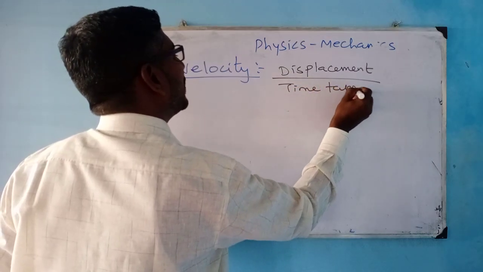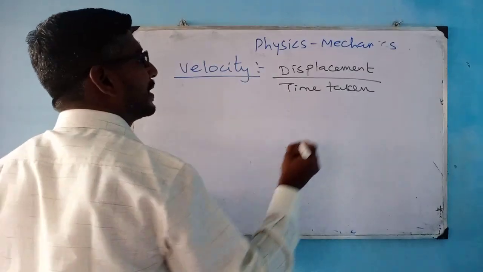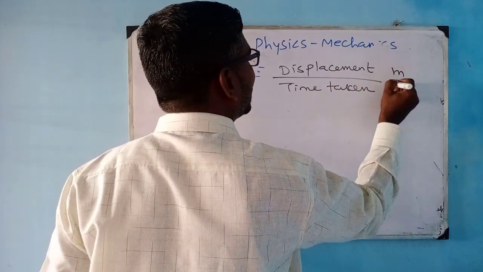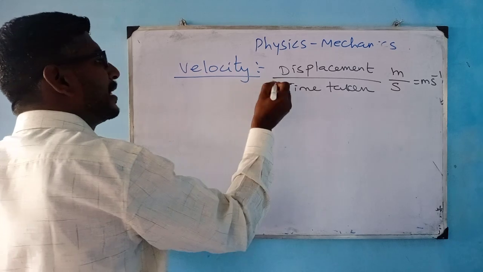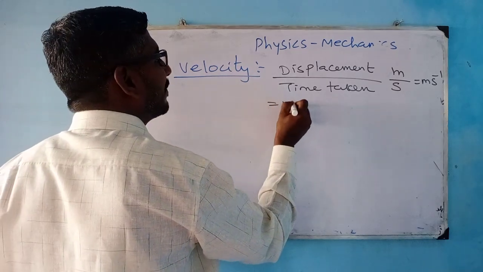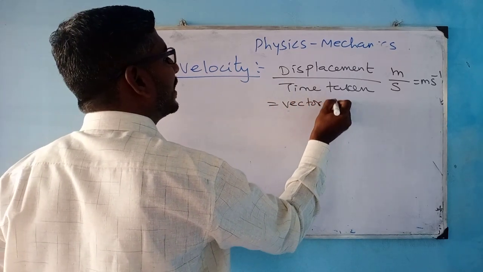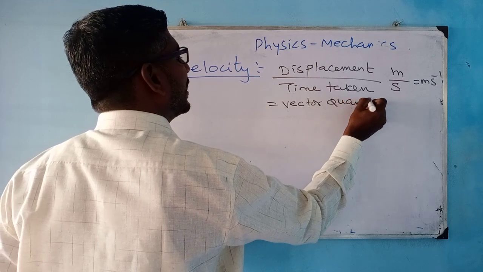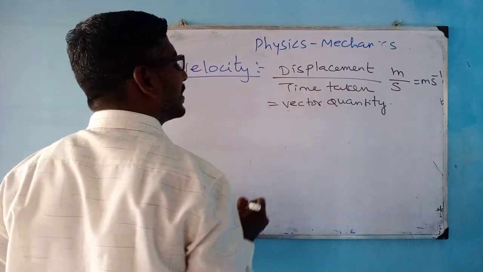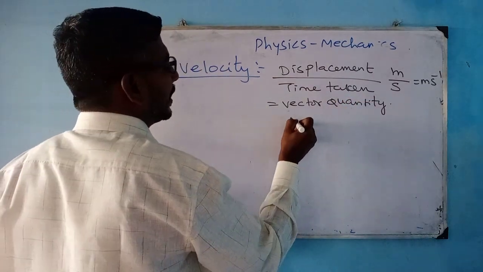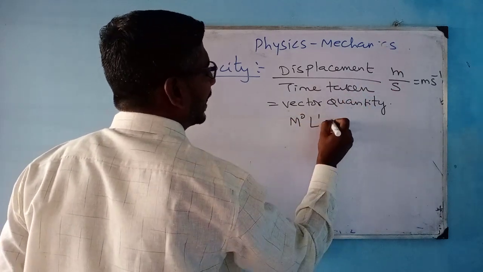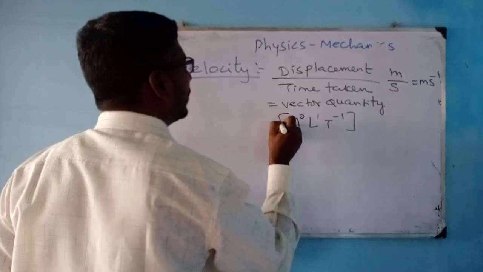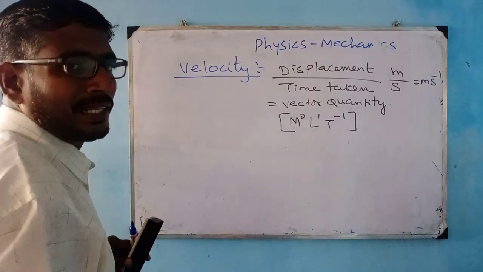What is this displacement by time taken? Displacement is in meter, time taken is in seconds. Again, it is meter second inverse. Since it involves displacement, velocity is a vector quantity. Velocity is a vector quantity. And if you want to represent this in dimensional form, this meter is length L and second is time inverse. This is your dimensional unit for velocity.